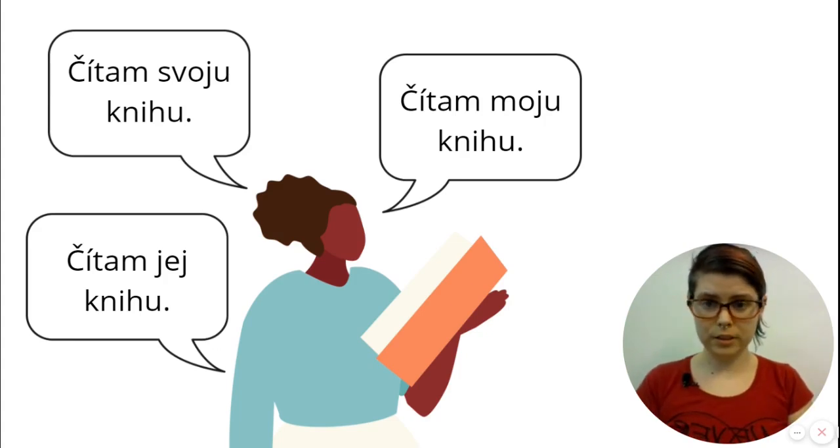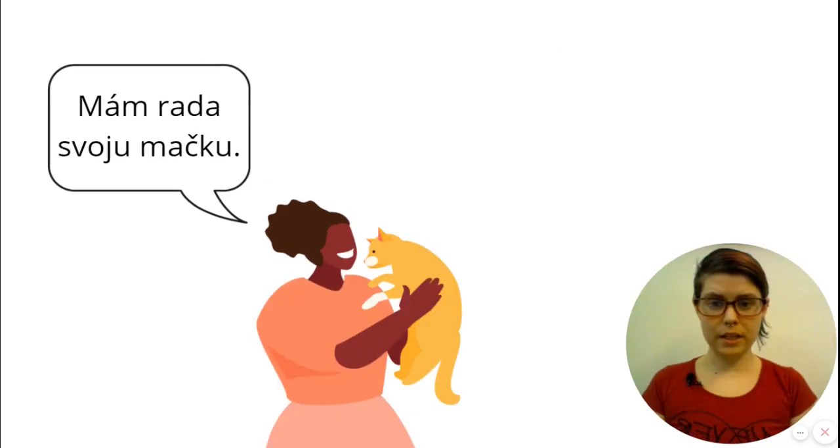I hope it is clear so far, and the last thing that I want to give you is some examples of sentences where the grammatical subject is not the owner, just to keep in mind the distinction. And in the end, I will include one example which is a little bit confusing or tricky. So let's go back to Maja's cat for a second. Mám rada svoju mačku. We have already explained why there is svoju in this sentence, so that should be clear.